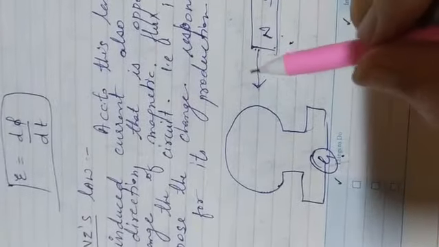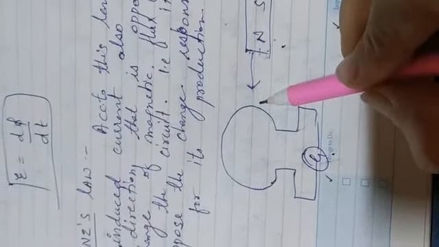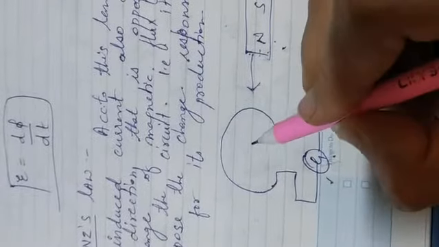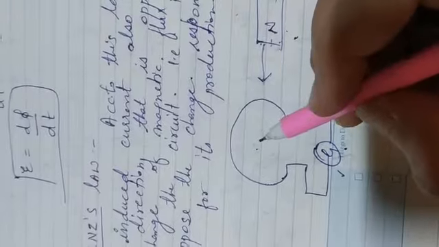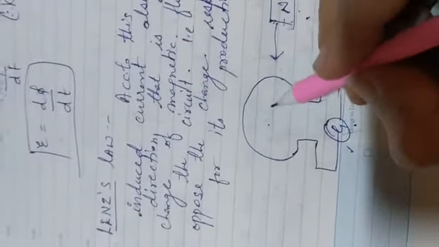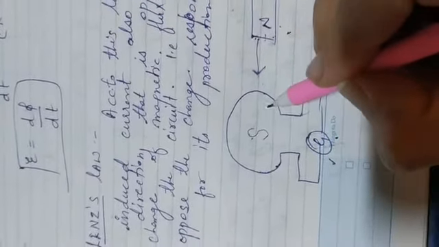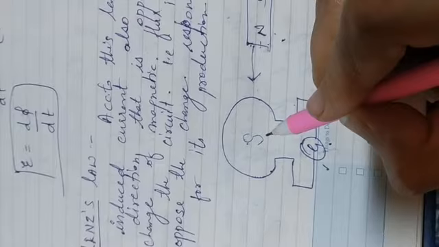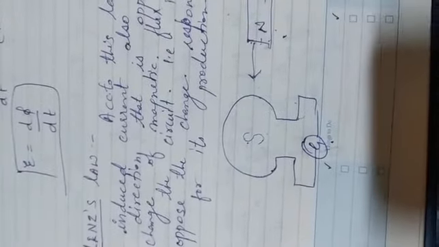How does it oppose? We check which polarity, south or north. As the magnet comes toward it, if we take south polarity, it will attract it even faster, but it should oppose the cause.